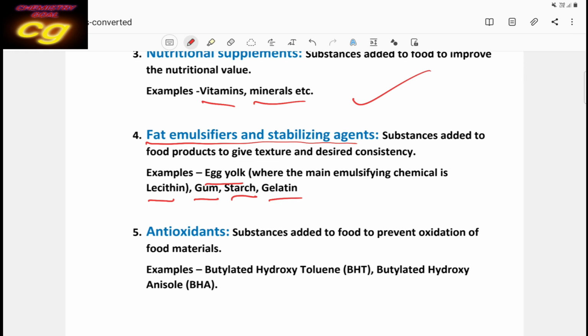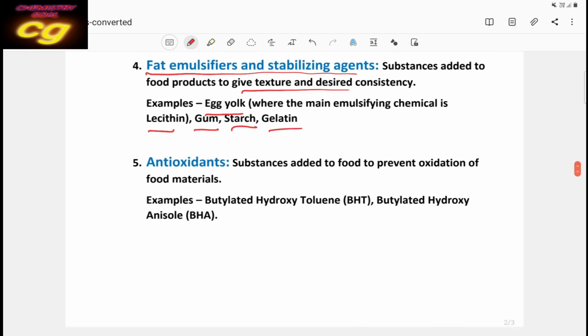The food will not be easily destroyed or spoiled. Fat emulsifiers and stabilizing agents can be added to the food to give texture and desired consistency, and the texture will be changed and the quality also improves. Egg yolk, lecithin, gum, starch, gelatin are called emulsifying agents. They stabilize the food so that it cannot be easily spoiled.